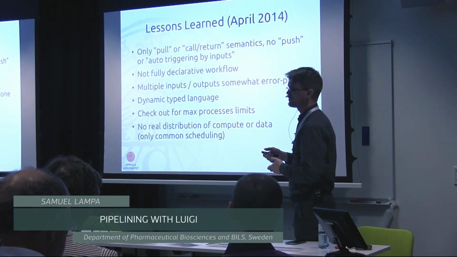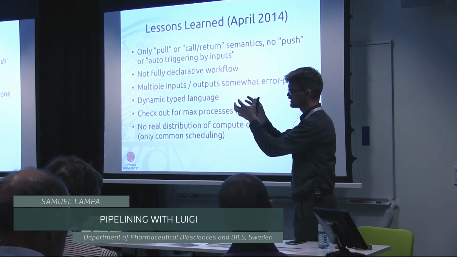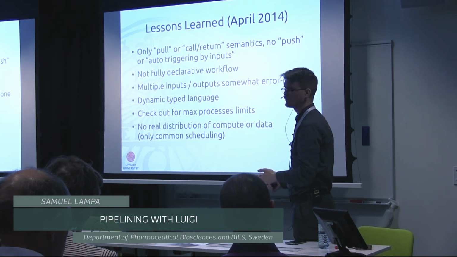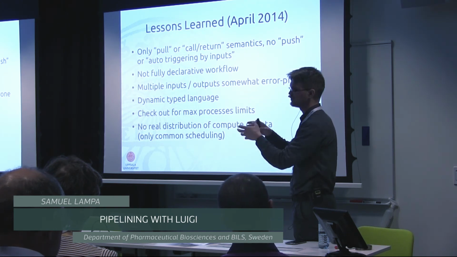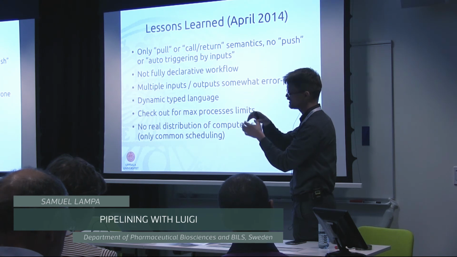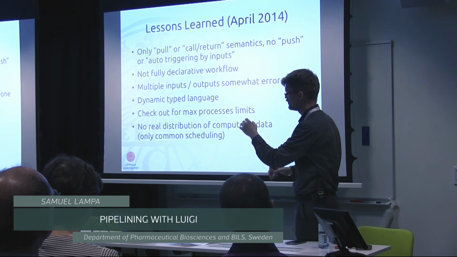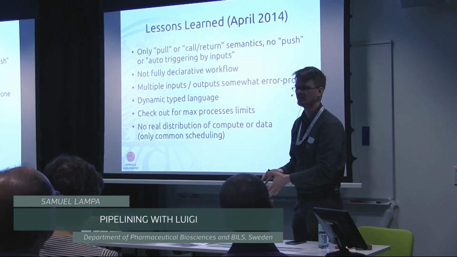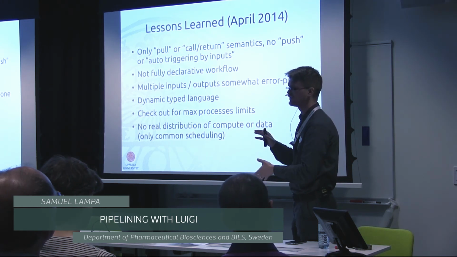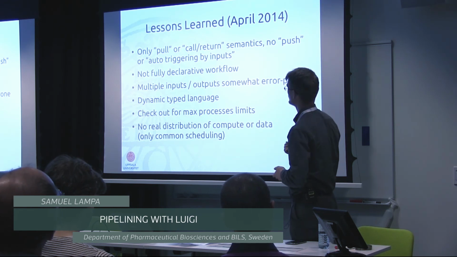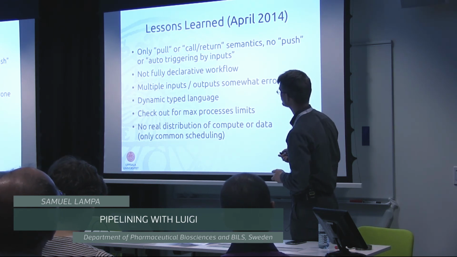And sometimes that's a problem, because sometimes you have a data set and you just want to run it through the whole workflow. When you have really dynamically generated data sets and so on, it's really hard to make it in a way that you can ask for the right thing. You don't know what the right thing is before you have run the workflow. So sometimes that's a bit limiting.